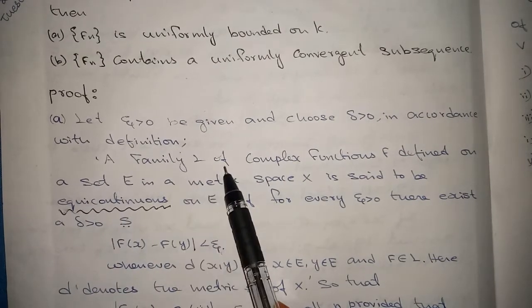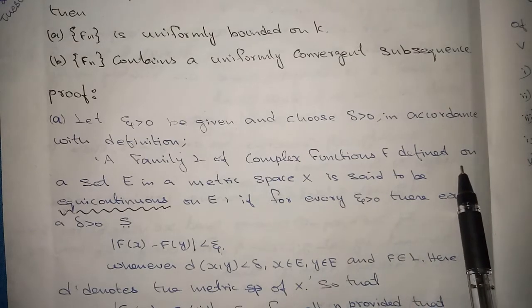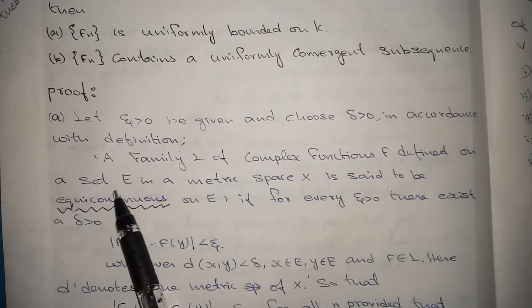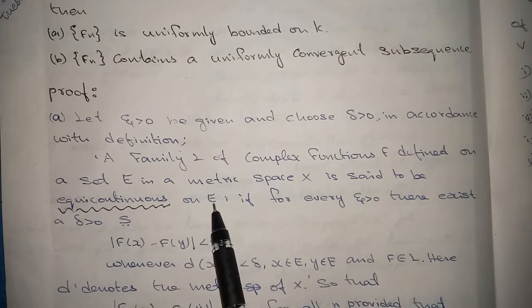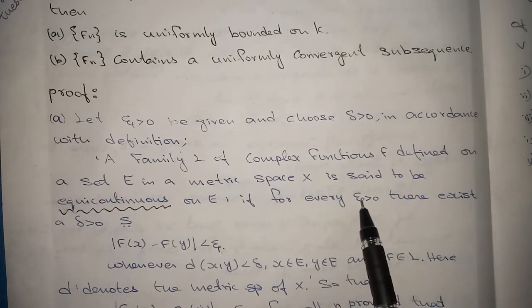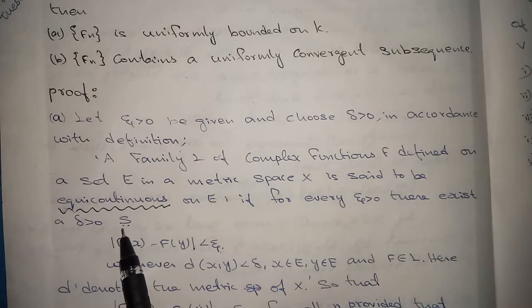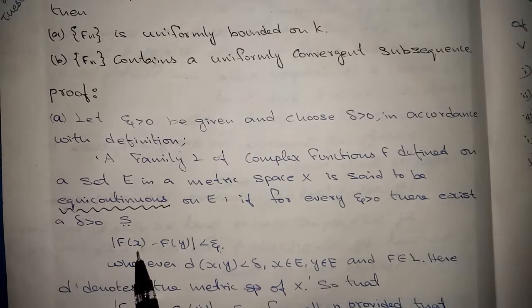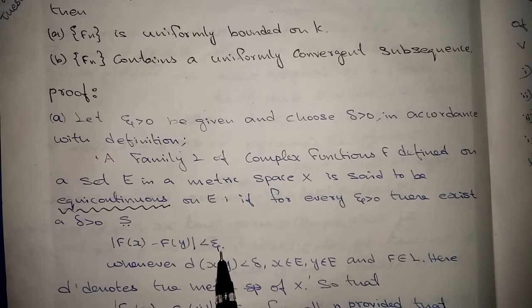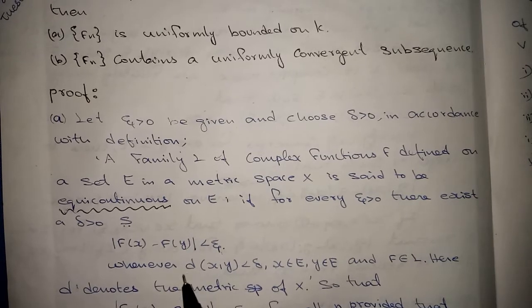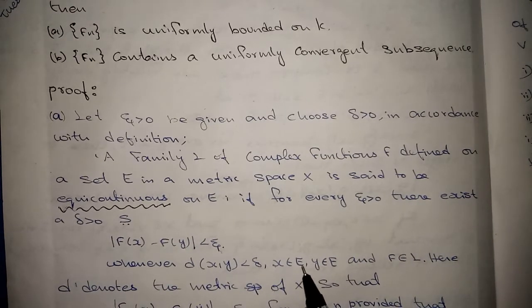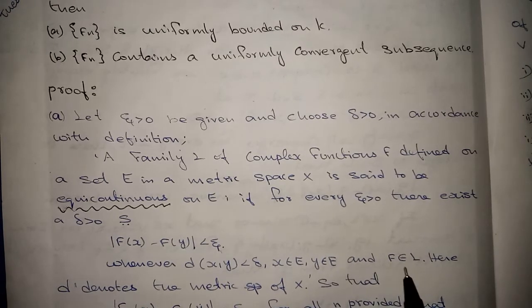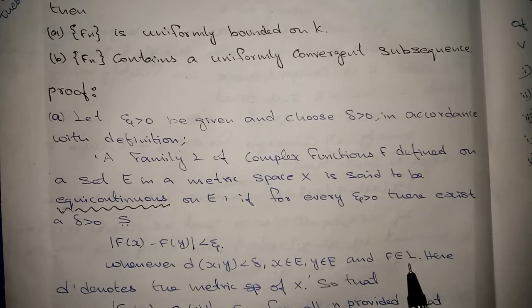A family F of complex functions f defined on a set E in a metric space X is said to be equicontinuous on E if for every epsilon greater than 0, there exists a delta greater than 0 such that absolute value of f(x) minus f(y) less than epsilon whenever d(x,y) less than delta. Here x belongs to E, y belongs to E, and f belongs to F. It is given in the theorem.